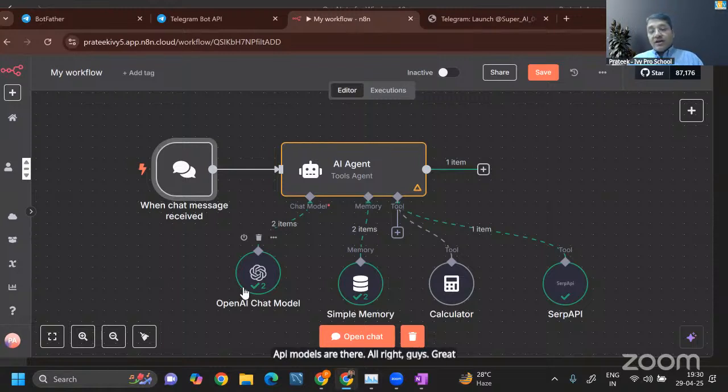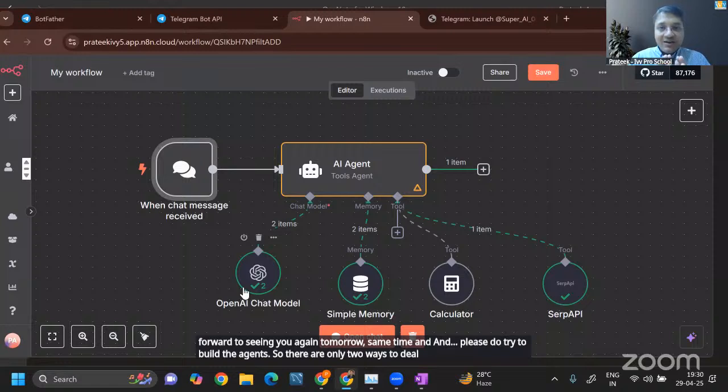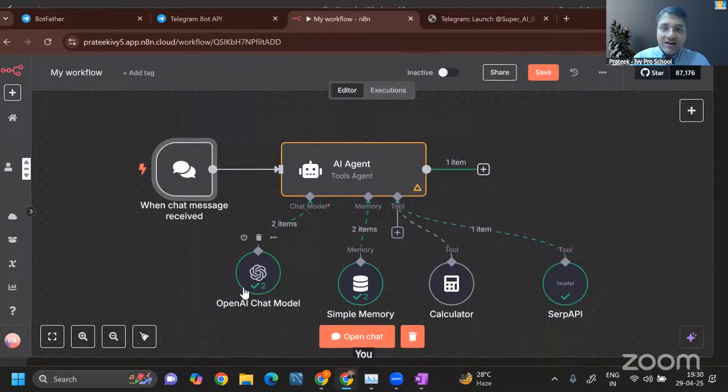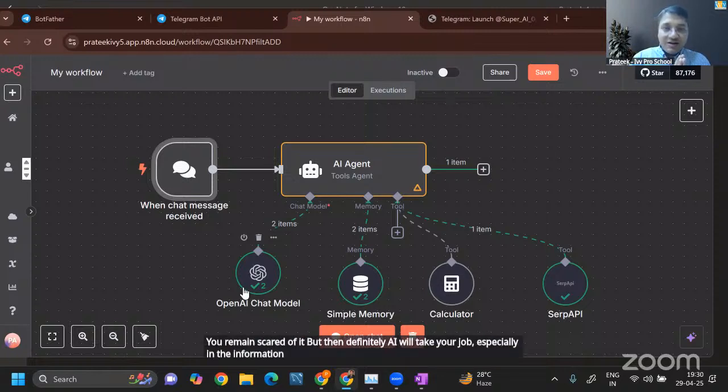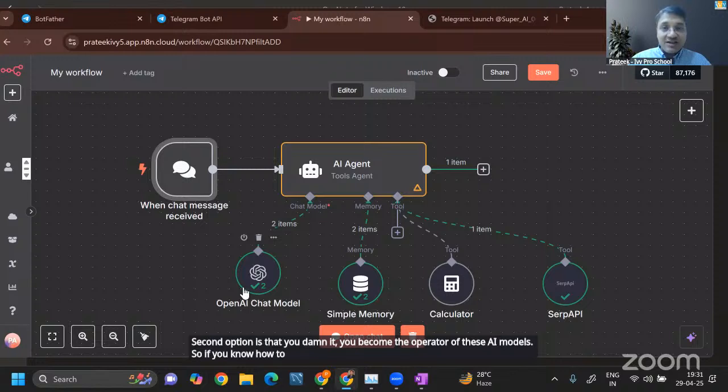All right, guys. Great talking to you all today. Look forward to seeing you again tomorrow, same time. And please do try to build the AI agents. There are only two ways to deal with AI. Either you remain scared of it, but then definitely AI will take your job, especially in the information area that you all are in. The second option is that you become the operator of these AI models. If you know how to build these AI agents, then your job will not go away. So happy learning, guys, and keep building and keep learning AI.